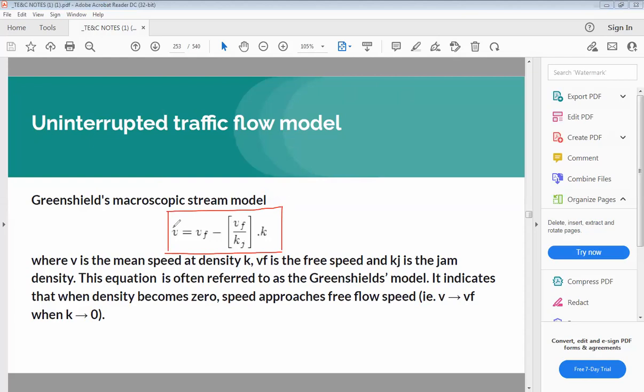So where V is the mean speed, VF is the free flow speed, K is the density at mean speed, while Kj is the maximum density. So what it indicates, when your density becomes 0, speed approaches to maximum speed, that is free flow speed. Okay, so this is a very important equation, and we need to remember this equation.